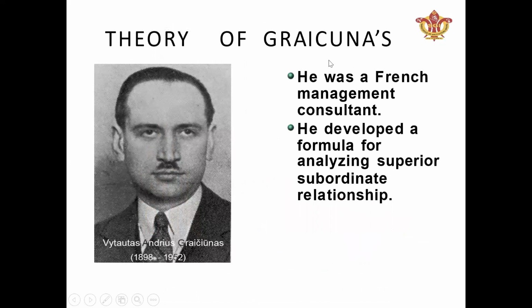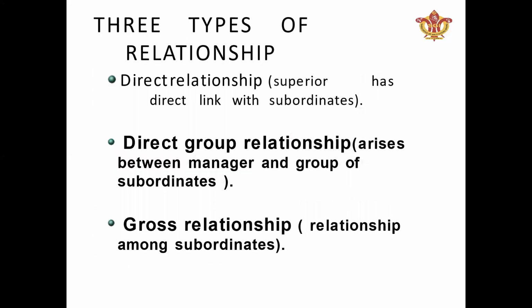Now, what is the theory of Graicunas? Graicunas was a French management consultant, and he developed a formula to analyze superior-subordinate relationships. With the help of the mathematical formula given by Graicunas, we can easily calculate how many relationships are there in an organization.